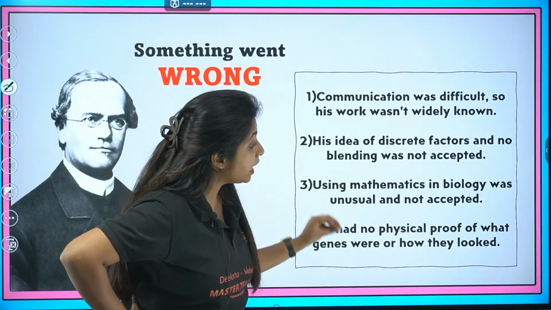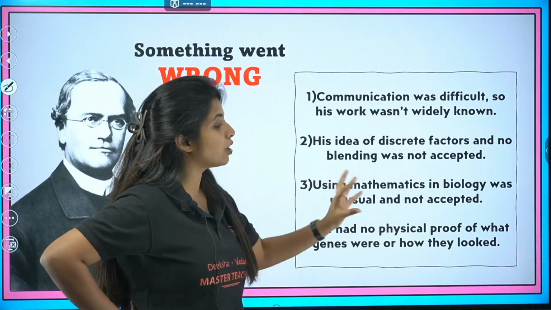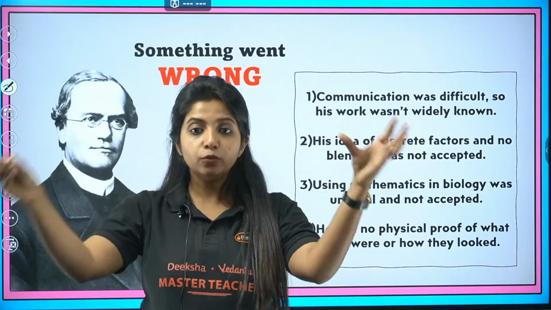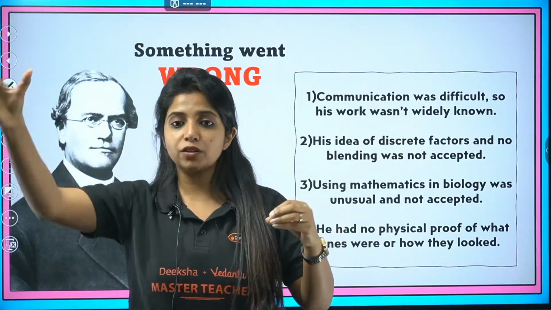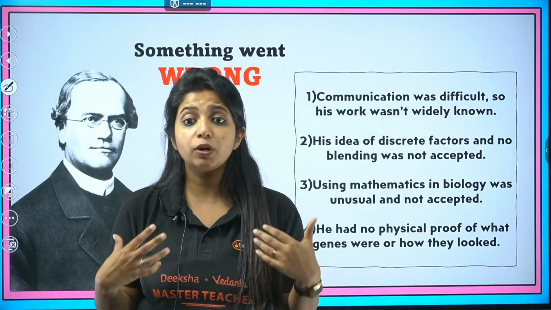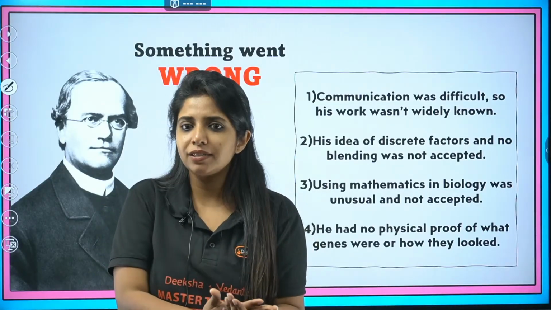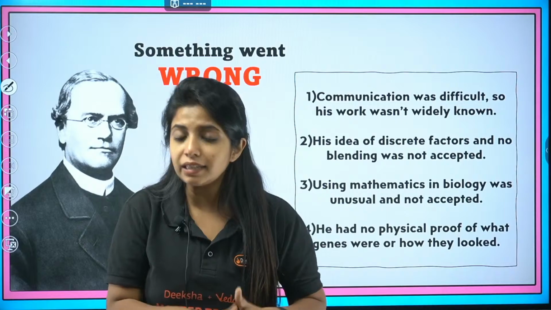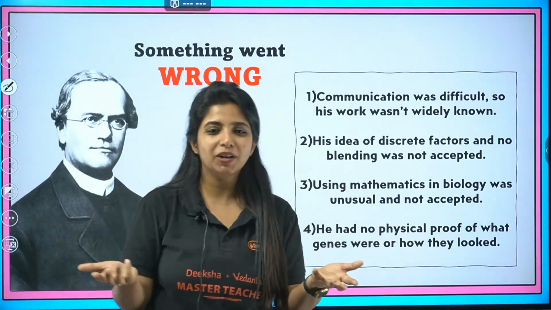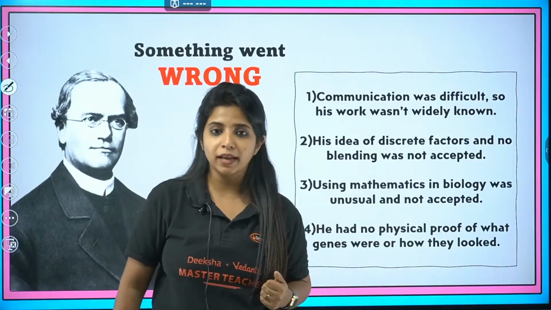Next thing, he had no physical proof of what genes were or how they looked. He was the person who said that factors move into gametes, and one factor from a pair of factors is going to go. But he didn't have physical proof. He could not show where these factors are located, how they look, and things like that. The reason being that he did not have a microscope back then.